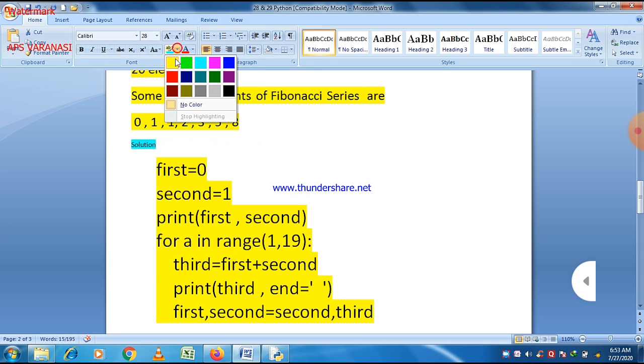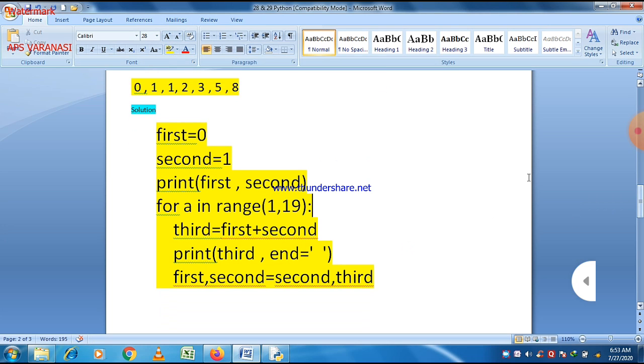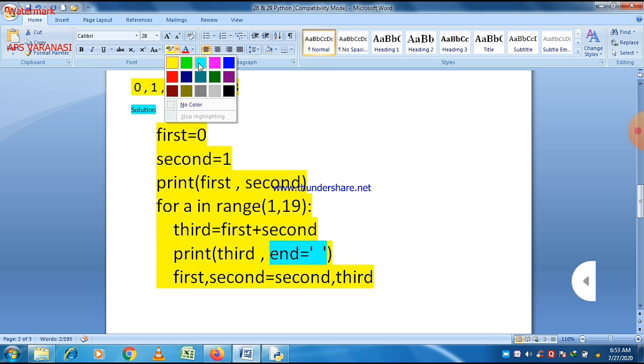First and second are printed together, and after third there is an end statement, and within end we give a space here, so the print statements will be printed one after another. First and second will be printed together, and the rest of the elements are printed together.